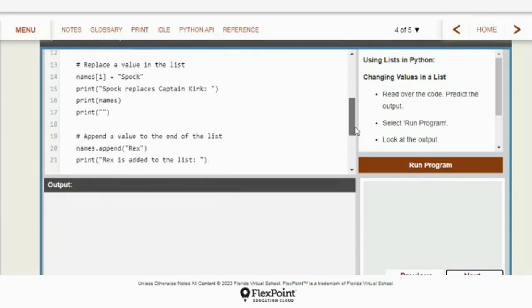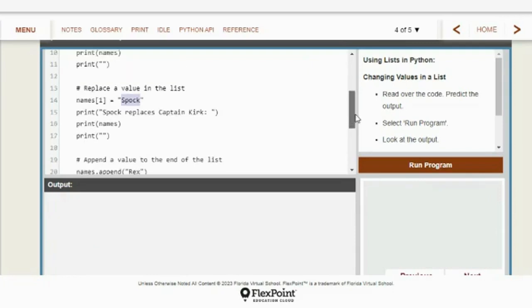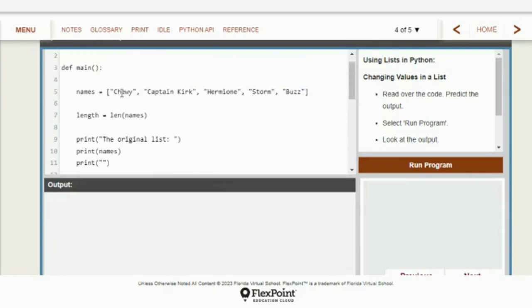Now they have set up a routine to replace a value in the list. Notice they put the hashtags. This is just a comment to help you understand what they're doing. And they want names 1 to now equal Spock. So they've replaced whatever 1 is with the name Spock. Notice this was 0, this was 1. So they've replaced Captain Kirk with a new value.